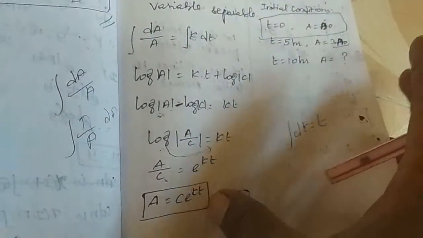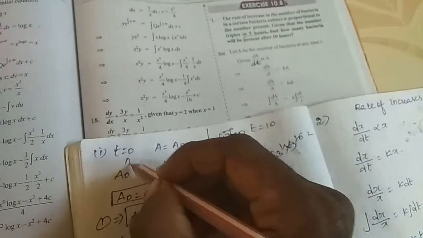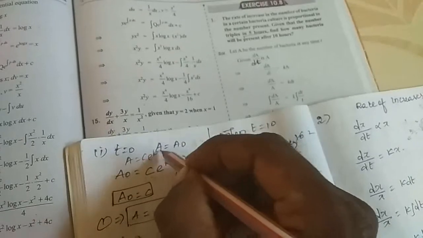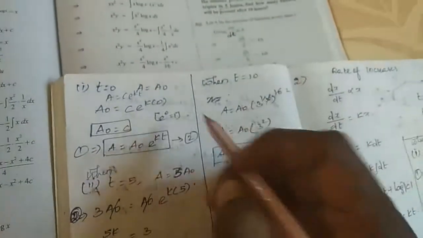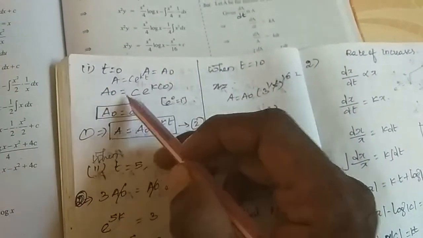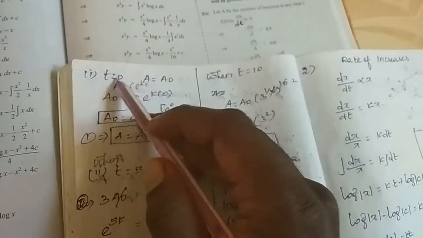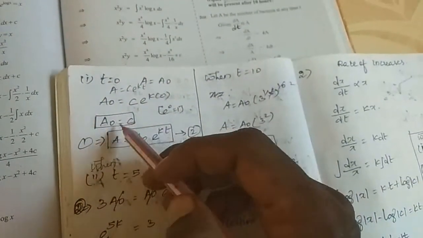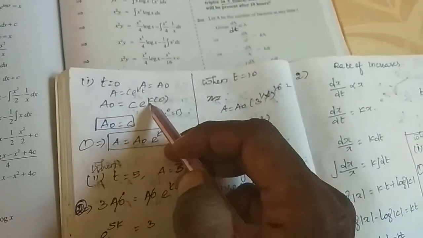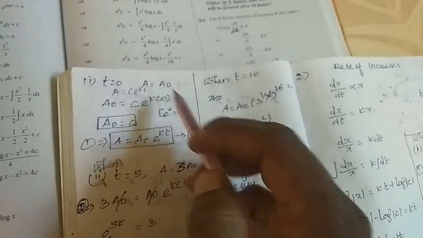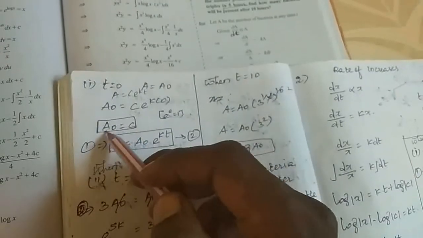What is the A value? A equals C e power KT. This is the A value. So instead of A, put A naught equals C, e as it is, K as it is, T equals 0. So A naught equals C into e power 0. Anything power 0 is 1, 1 into C, C only. So A naught equals C.